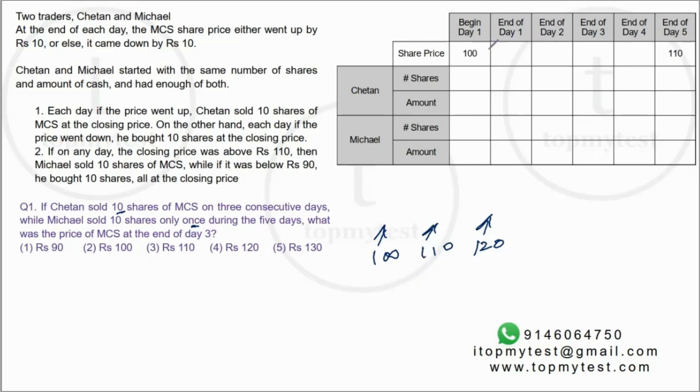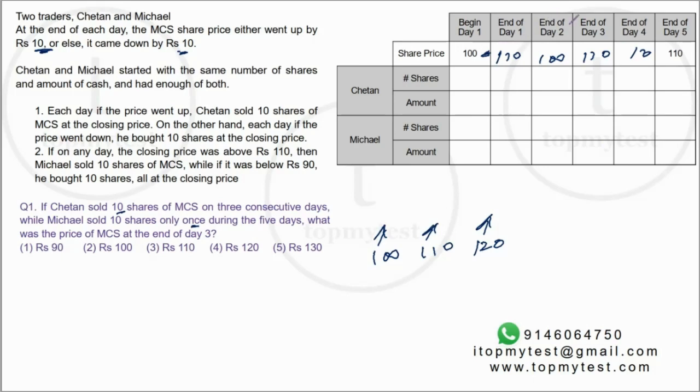Now, the price at the beginning of the day was 100, so it cannot be 100 at the end of the day, because every day it either increases by 10 or drops by 10, right? So the price can go to either 90 or 110. But suppose it goes to 110, then it goes to 100, and then 110 and 120. These are only 2 rises and there is a 3rd rise over here, so the rises are not consecutive as is mentioned here.